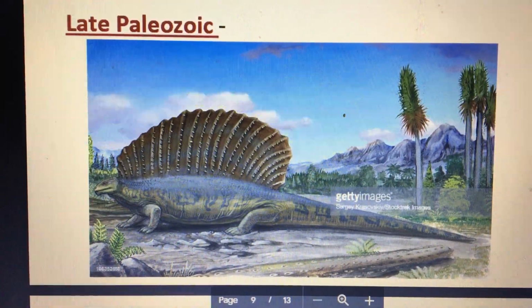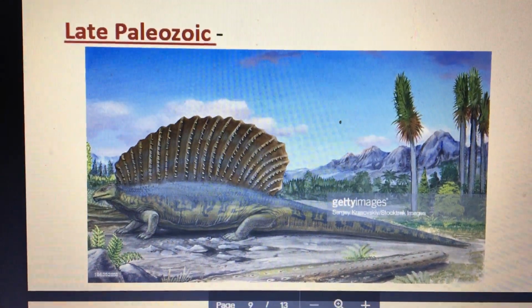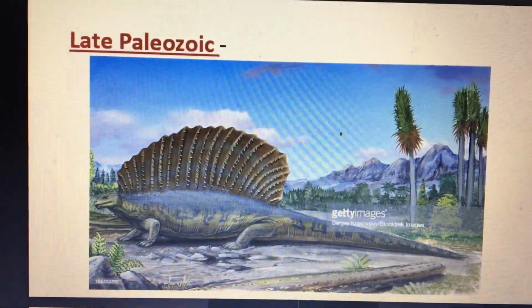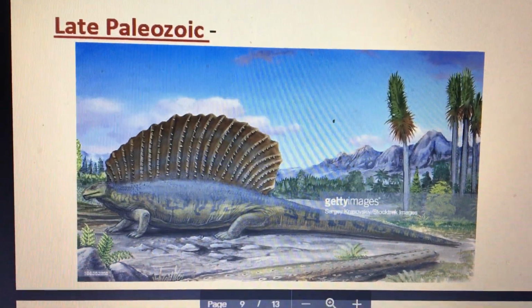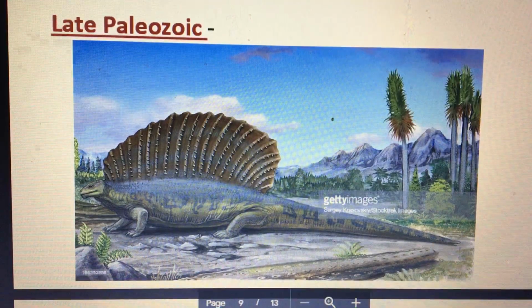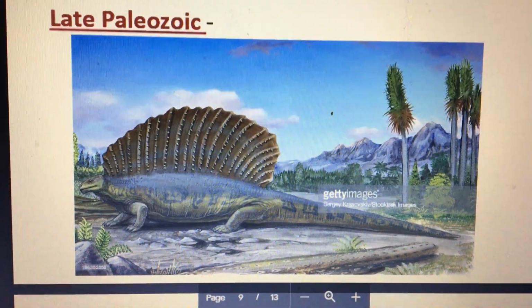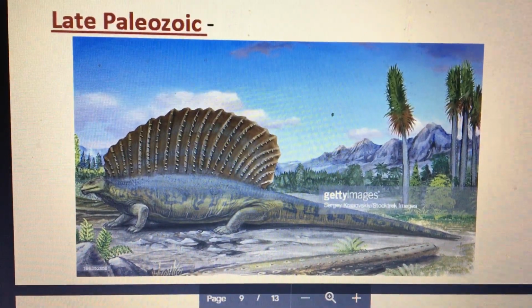It's called Dimetrodon. You notice there's some conifers in the background. We also see these are cycads, large ferns. So we see the evolution of the first amphibian and reptile in the late Paleozoic. So thought I'd run through the notes with you.